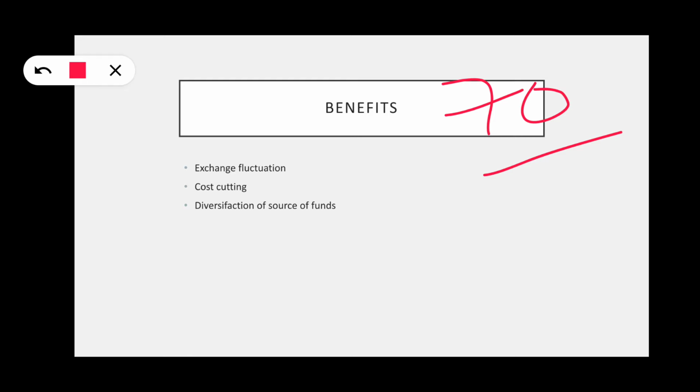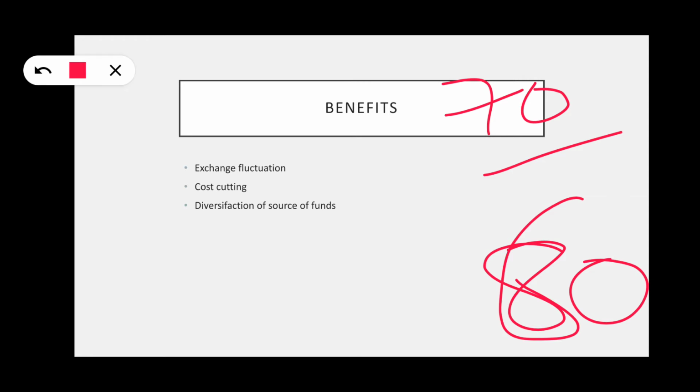That means it goes to 80 rupees or something, or it increases. Better to take the increase, 60 rupees. 50,000 into 70, we get 35 lakhs. But here we are going to get only 30 lakhs. Why? Due to exchange fluctuation. But now we have given it in US dollars to Devyani International Limited. They use it in dollars, so exchange fluctuation is reduced.